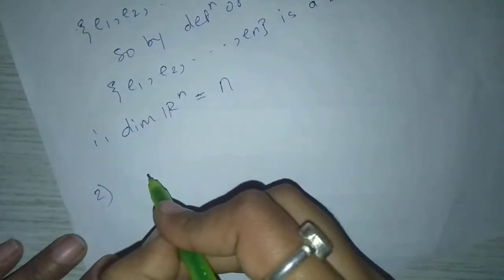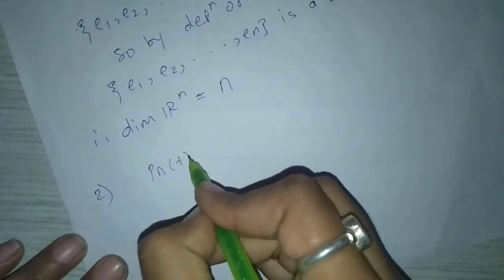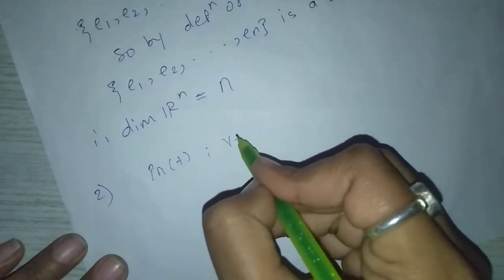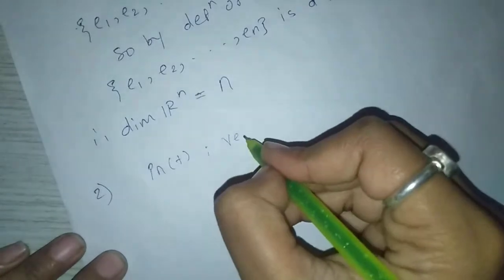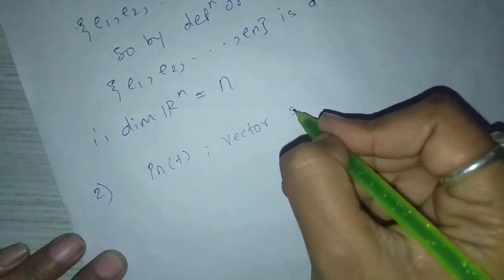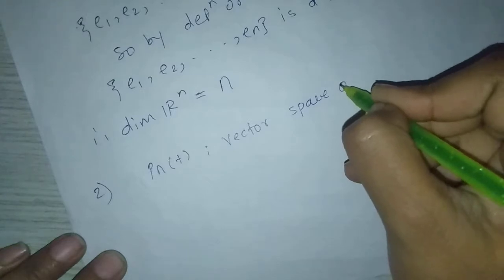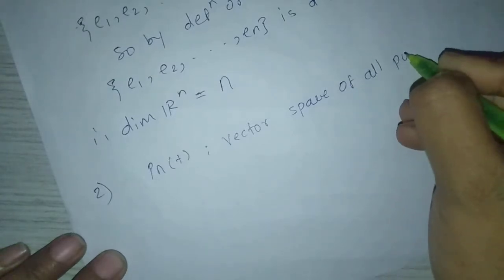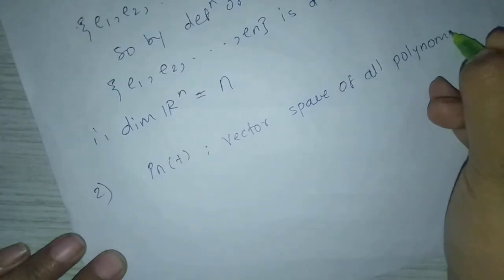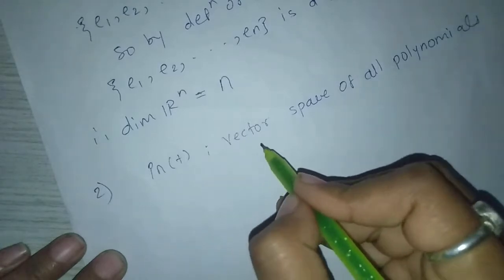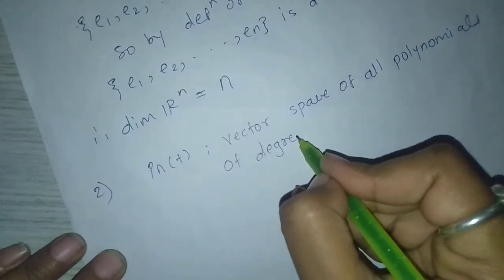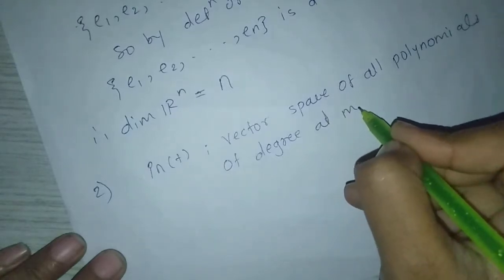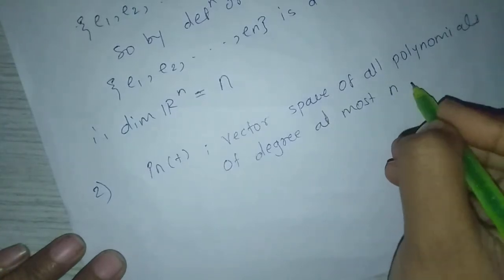Second example: Pn(t), the vector space of all polynomials of degree at most n.